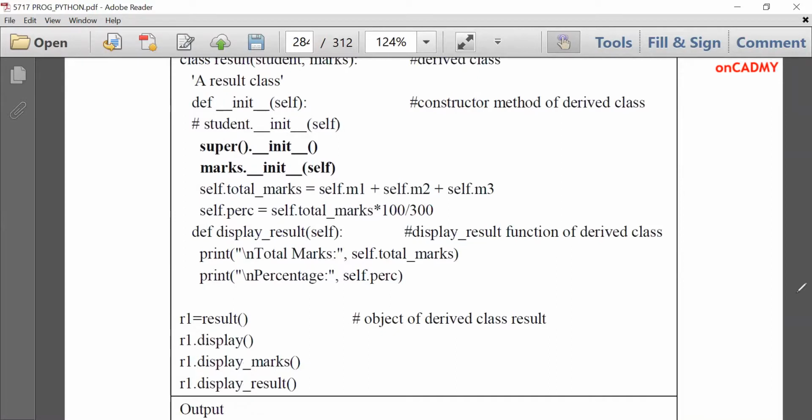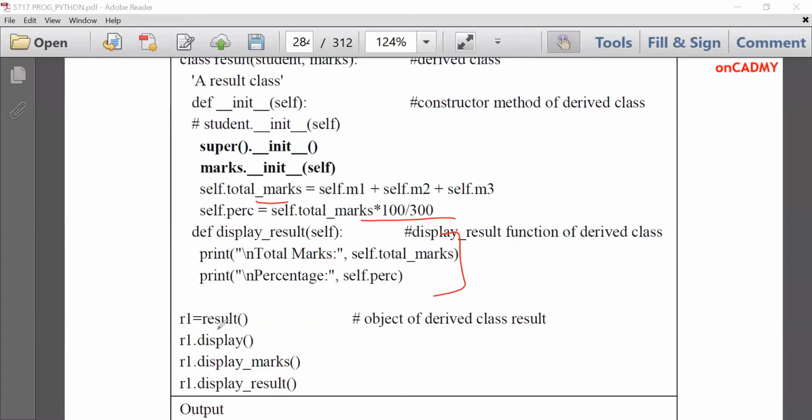Here we are computing the addition of all 3 marks and assigning it to total marks, and then the percentage is computed. Then definition display result self. Here we are displaying the result of total marks and percentage.